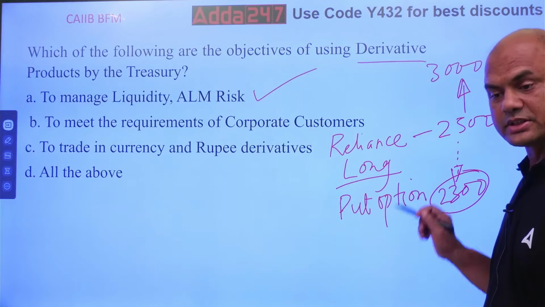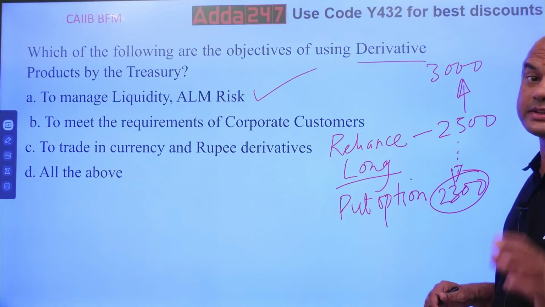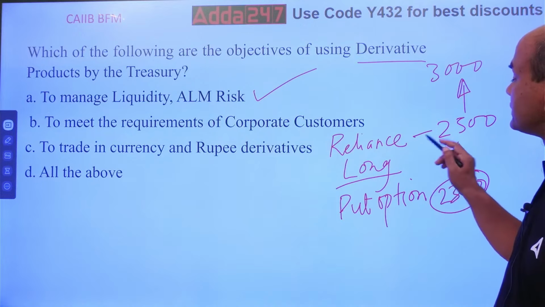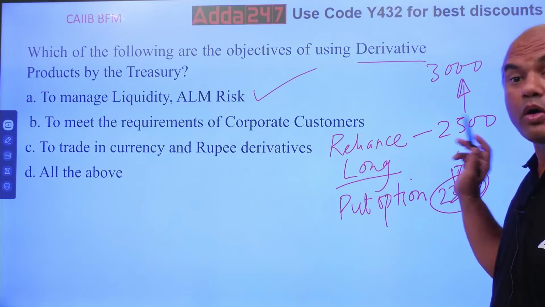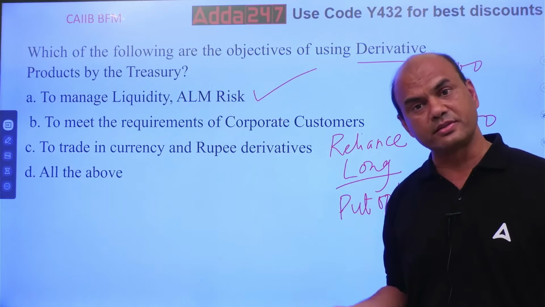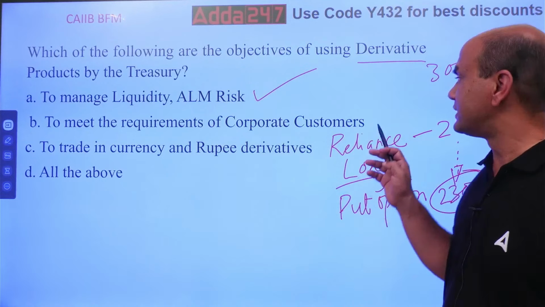So this is known as a derivative, and this is the main use of derivatives, at least in banking. The use is to protect your long position, or even the reverse can be true, to protect your short position. Short position can also be done. Short means what? I'll sell first.